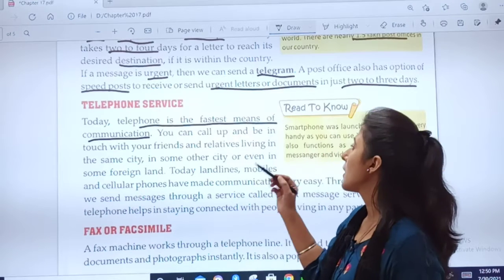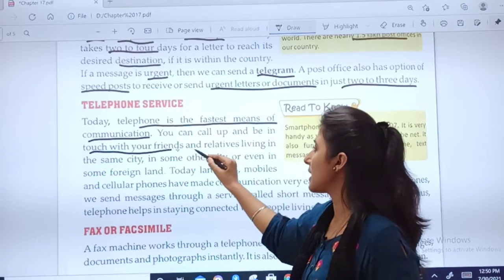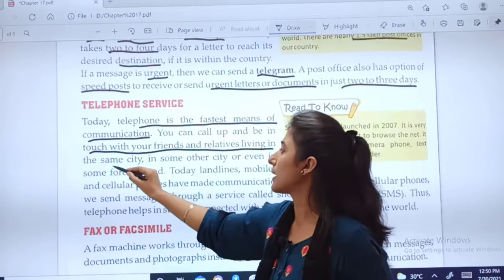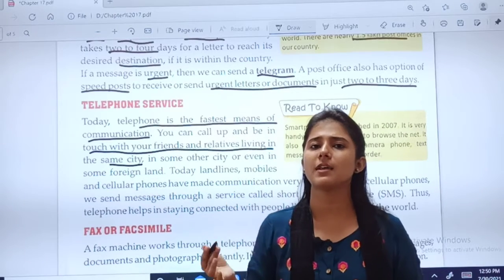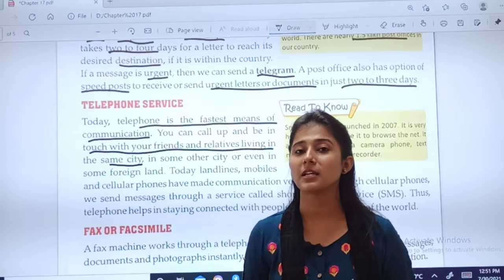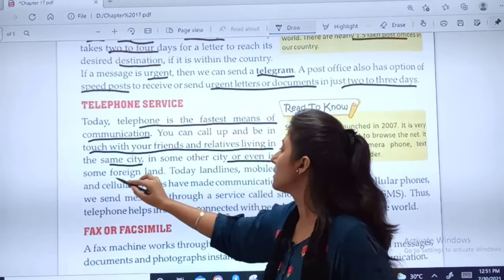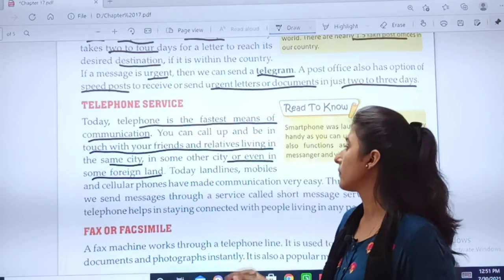Yes, you know. So, we can call and be in touch with our friends and relatives living in the same city, even if they are living in Gandhidham only. So, how do you communicate? You just call, right? And even in a foreign land.